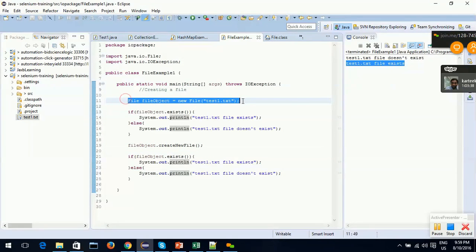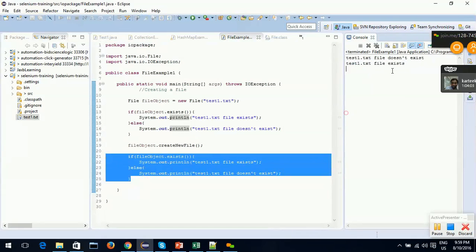What this line is doing is just creating a new object, allocating some memory for the test1.txt file. In this step, the file is actually created, so the memory already allocated at this line is being used here. After that it printed file exists, the file got created.